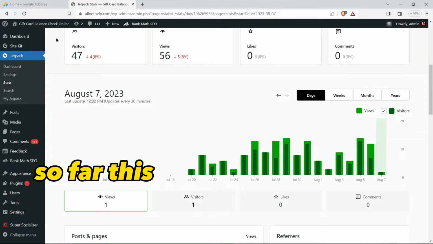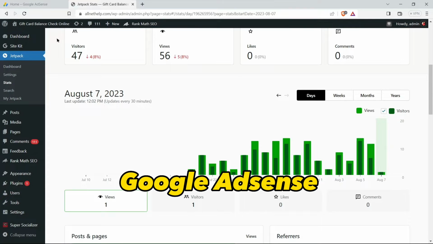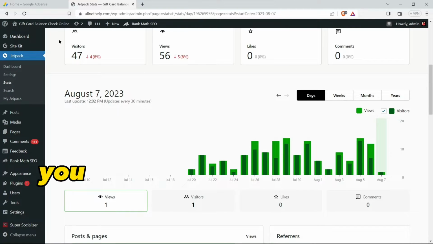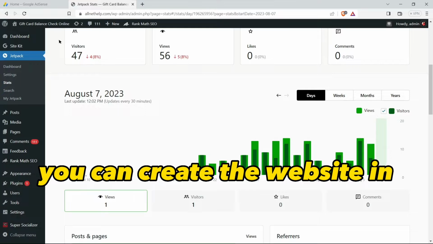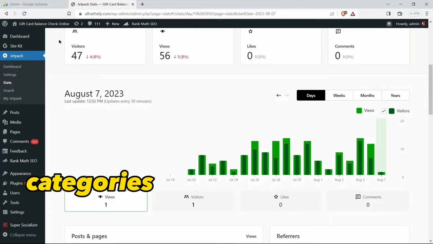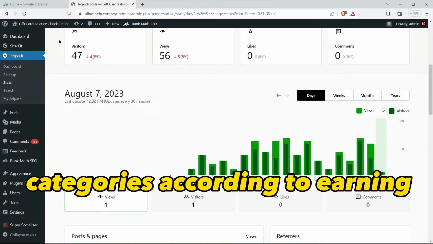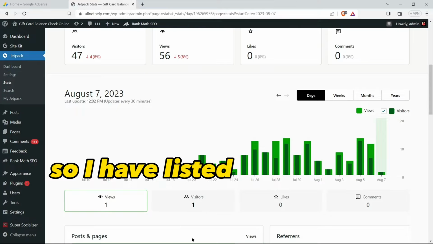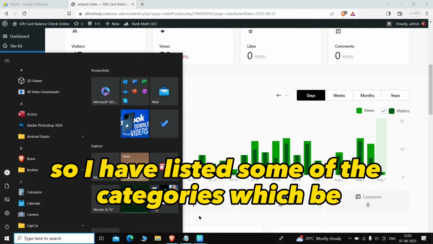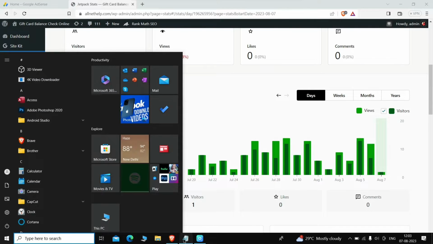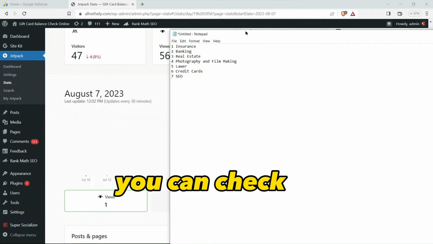So for this you need a website with Google AdSense. You can create a website in different categories according to earning. So I have listed some of the categories which pay a good amount of money. You can check.